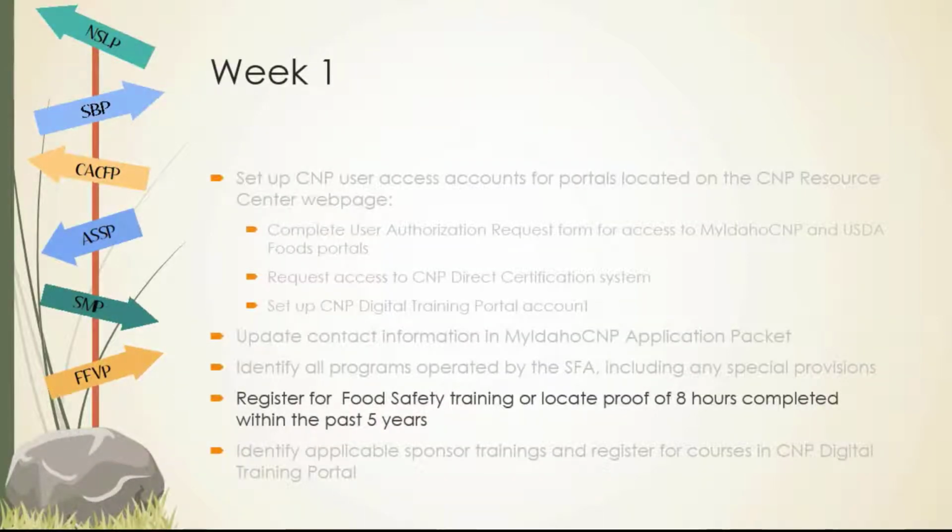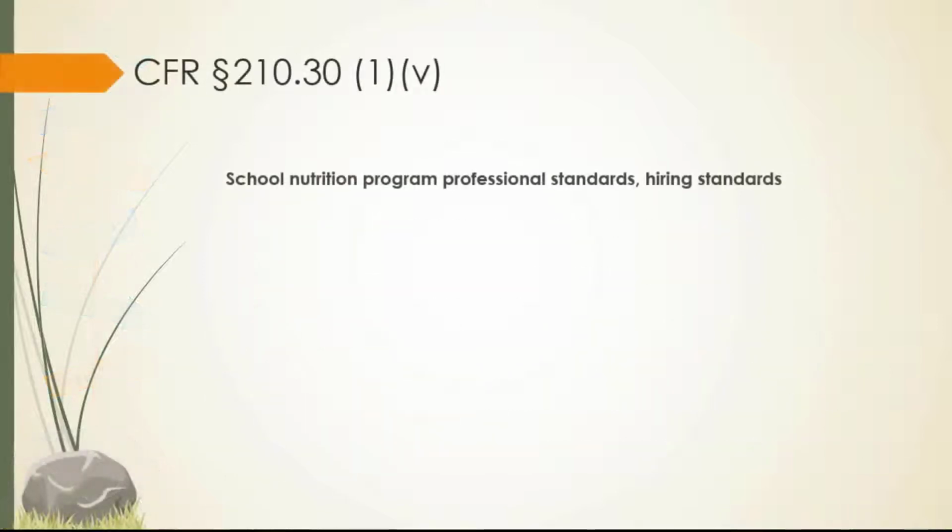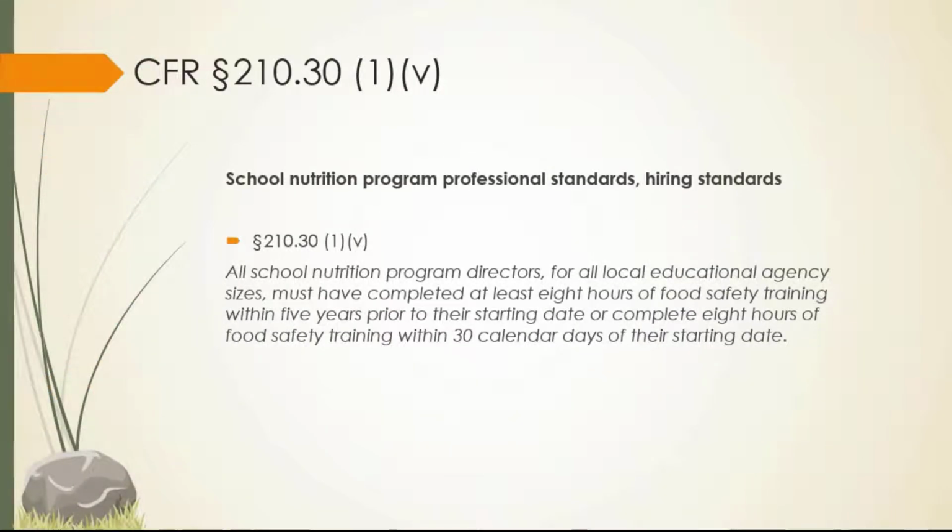Next, you must register to complete food safety training or locate proof of 8 hours completed within the past 5 years. Federal regulations require all CMP directors to have food safety training. If proof of 8 hours of training within the past 5 years does not exist, the director must complete 8 hours of training within 30 calendar days of their starting date.